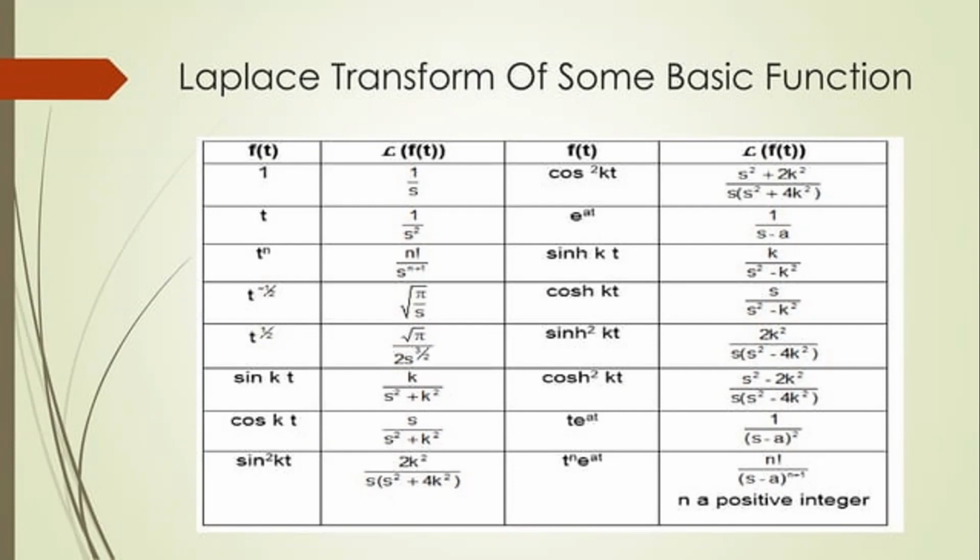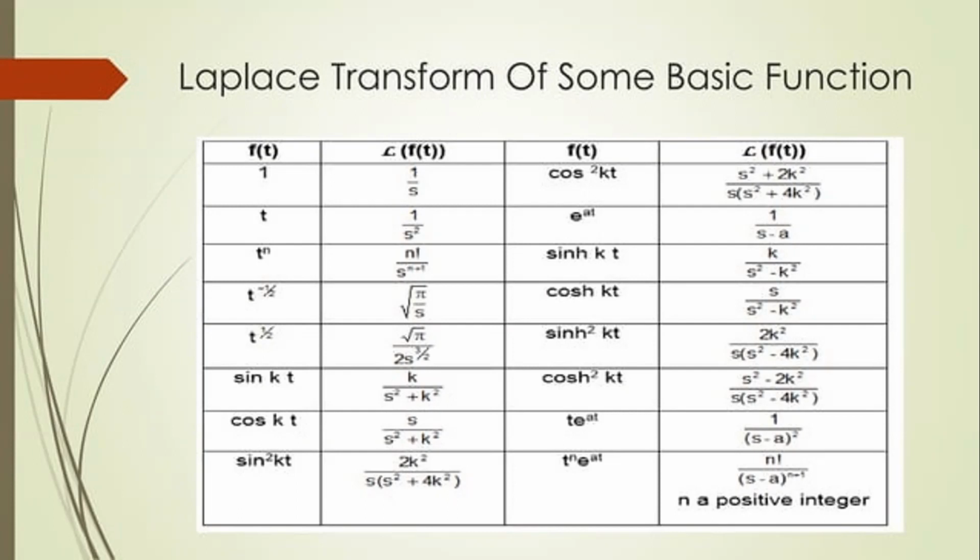If cos square kt is there, it is given by s square plus 2k square by s into s square plus 4k square. Laplace of e power at is given by 1 by s minus a, and t power n into e power at is given by n factorial by s minus a whole power of n plus 1, where n is a positive integer, it can't be negative.